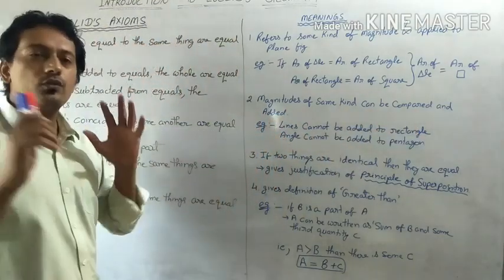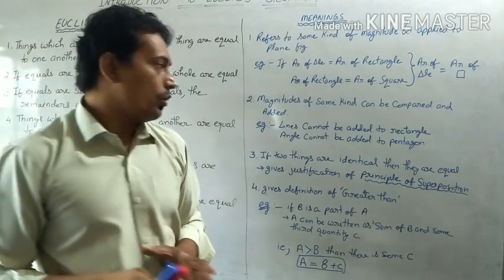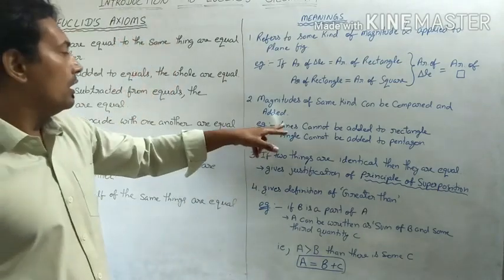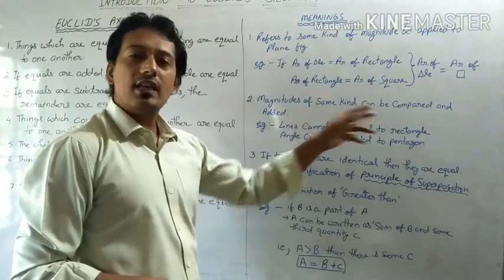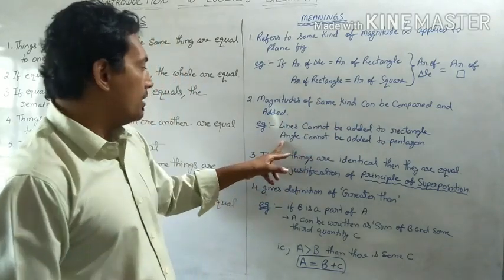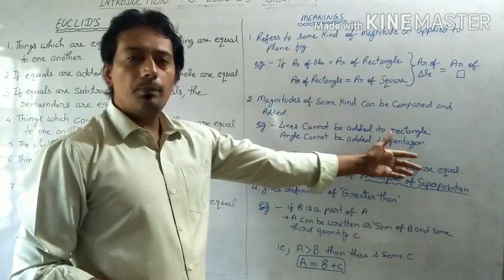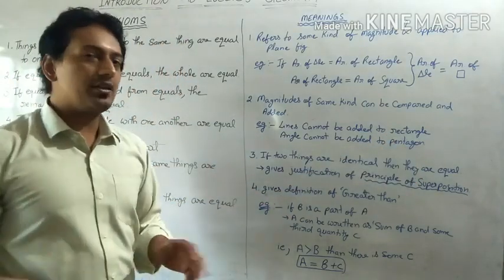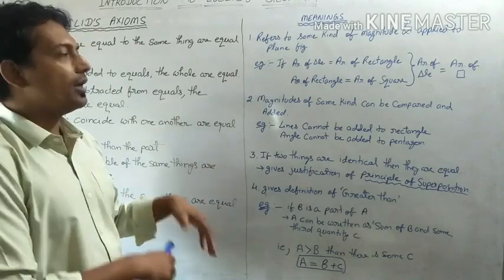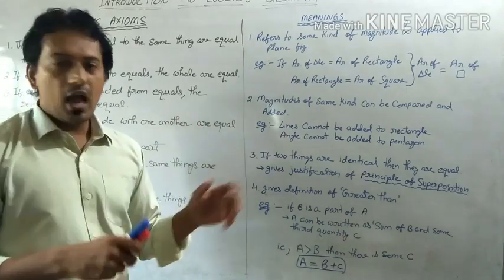That means magnitudes of the same kind can be operated on. For example, lines cannot be added to a rectangle because these are not of the same kind of magnitude. And again, angles cannot be added to a pentagon. They are incomparable, right? There is no comparison between them, so they cannot be operated on, compared or added.